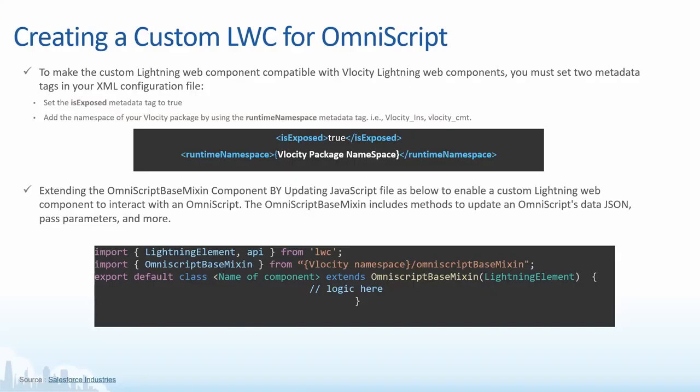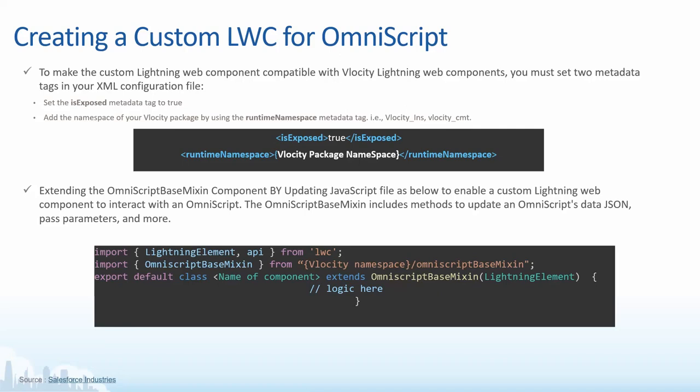These were the two inside the XML metadata configuration. The next important one is inside the JavaScript file of your custom LWC. Since you will have to allow your OmniScript to interact, to perform any kind of logic or external invocation or external calls, you need to ensure that you are extending your component with the OmniScript base mixin.